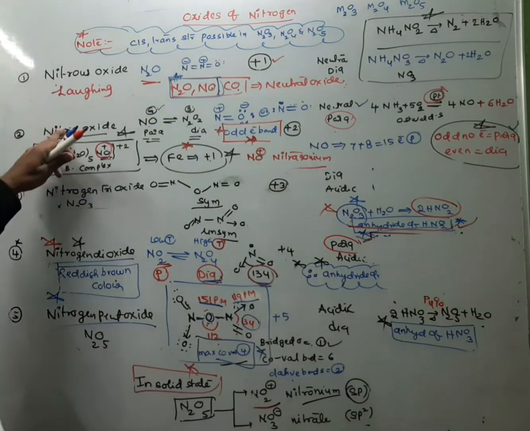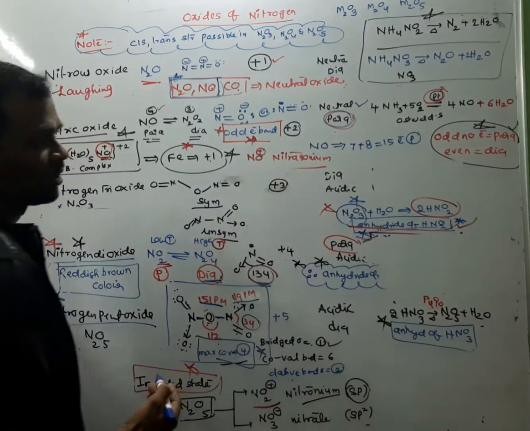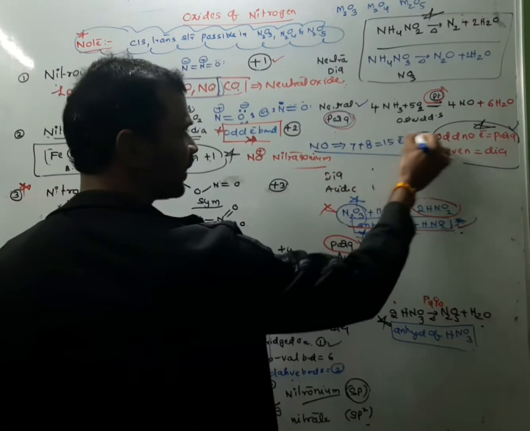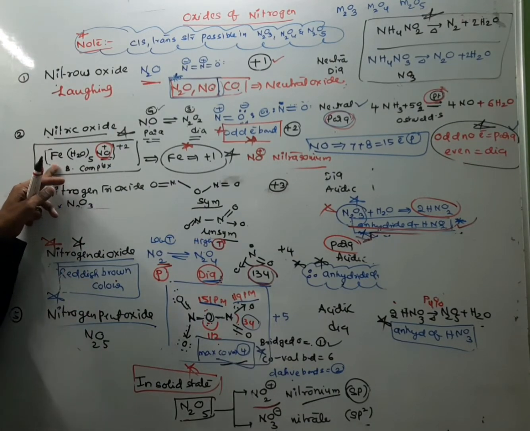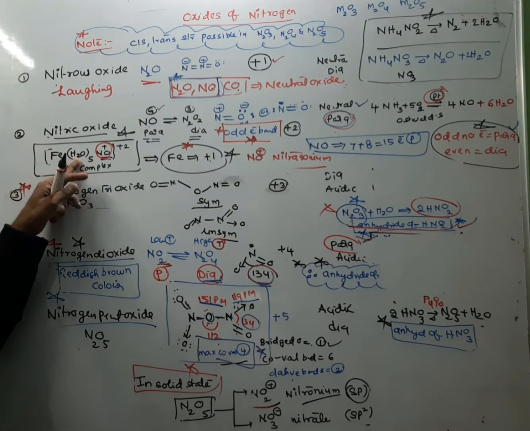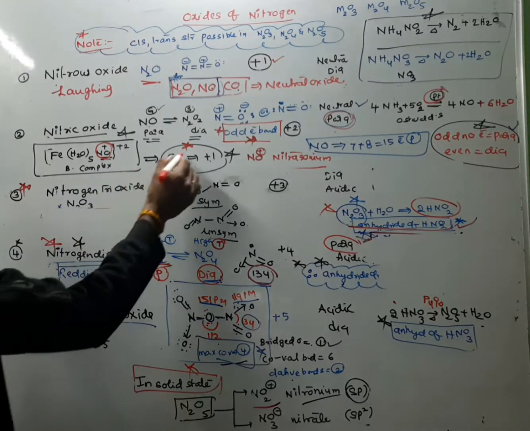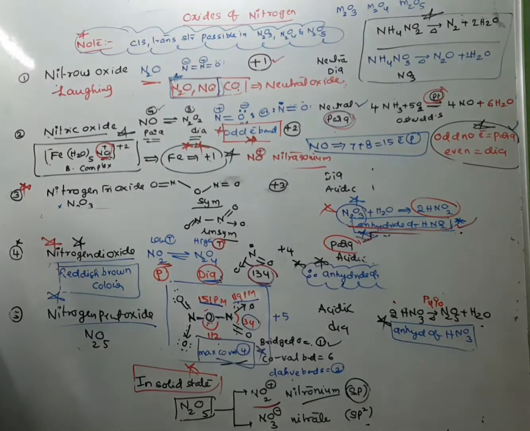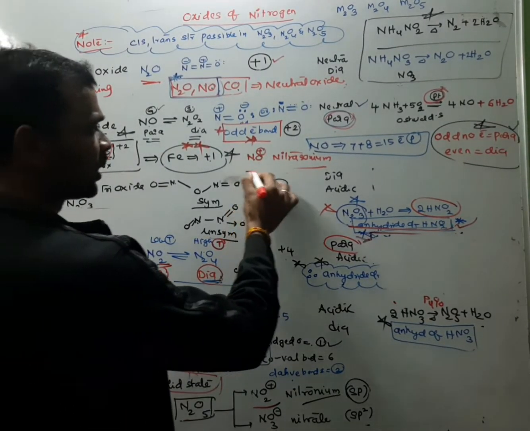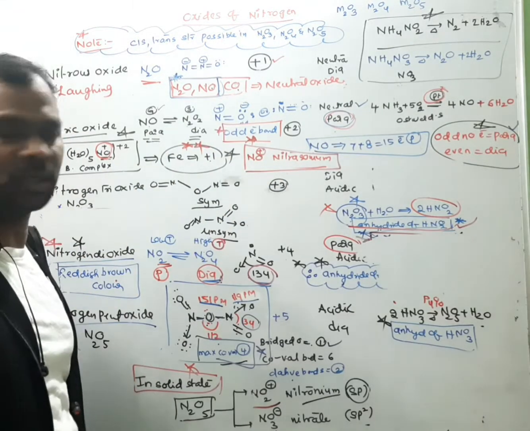Next one, nitric oxide. Generally nitric oxide is colorless and paramagnetic in nature. This is because of the odd number of electrons. And very important, brown ring complex formula, [Fe(H2O)5NO]2+. Here in the brown ring, the oxidation state of iron is +1. And the most important point is, in the brown ring, NO is present in the form of nitrosonium.